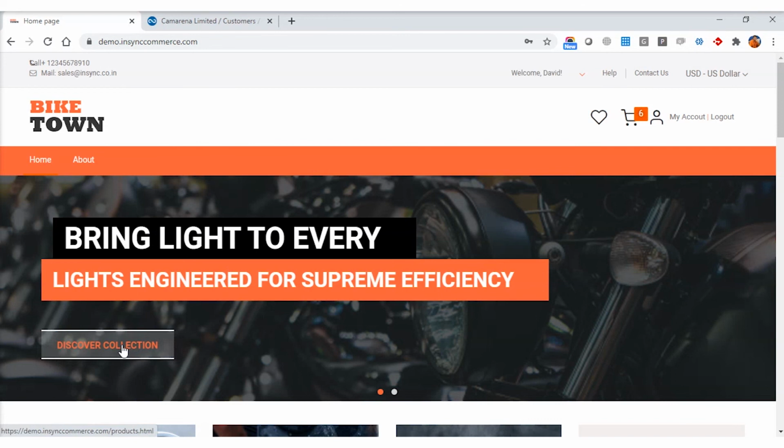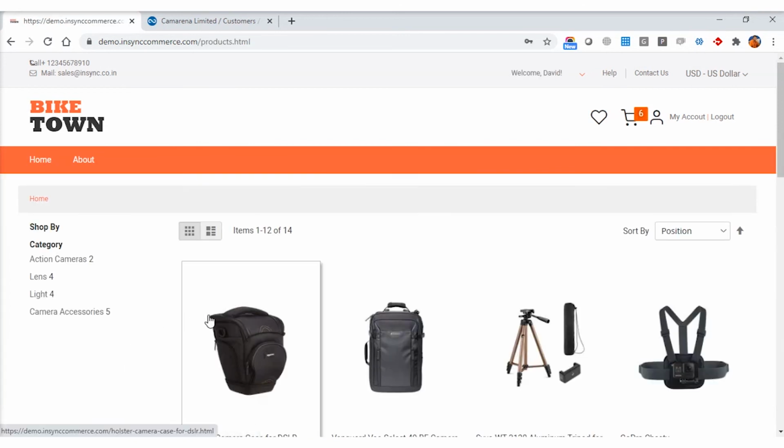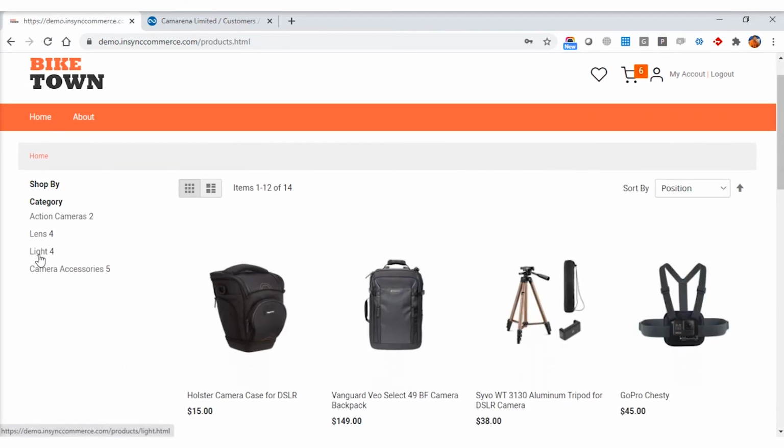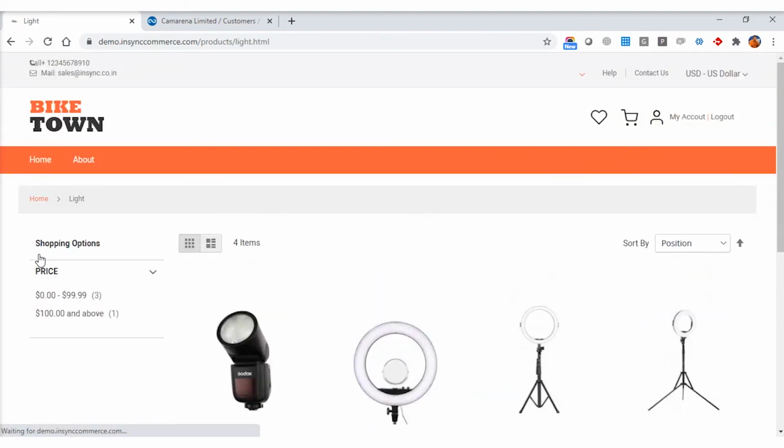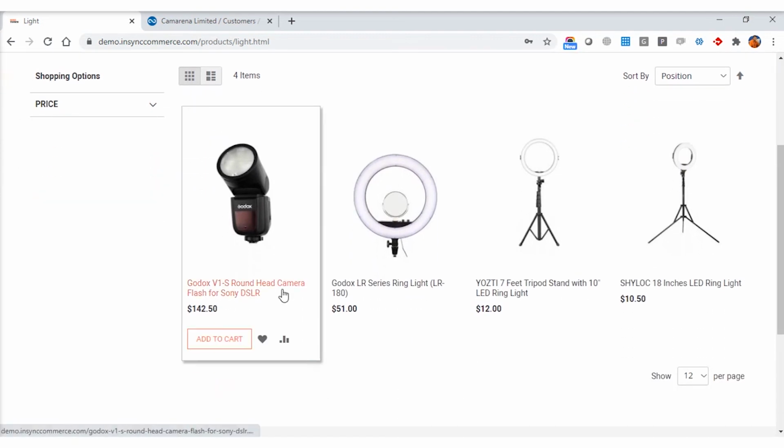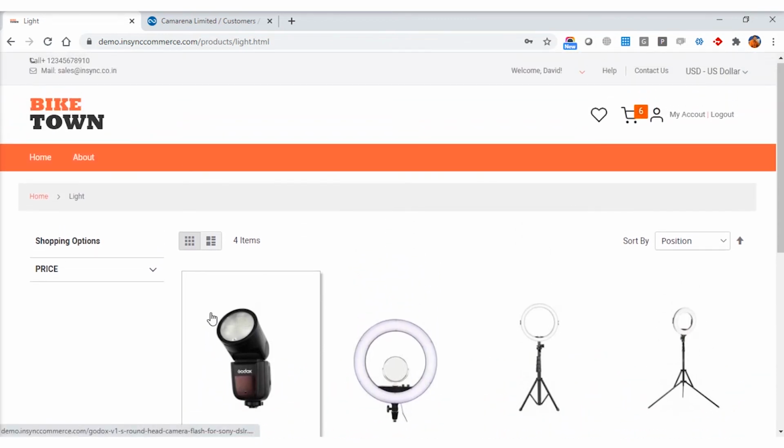I will click on discover collection and move to that particular category to see the category discount being applied. So here I'm moving into the category of light. The base price, as we have mentioned and shown before, was $190. Now if we see, it's 142.50 US dollars for the same light which is being offered to the contact person of Cameron Limited, in this case David.